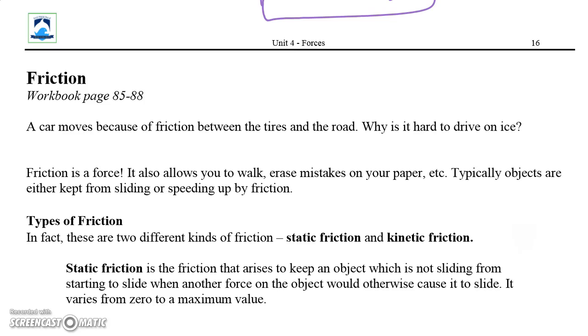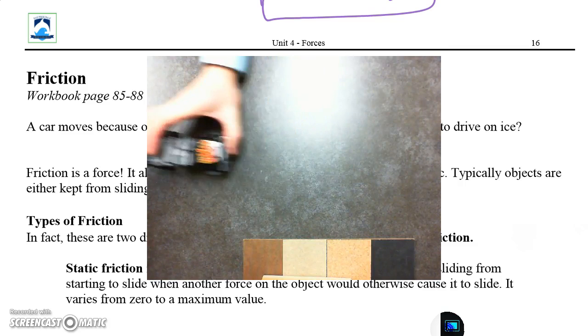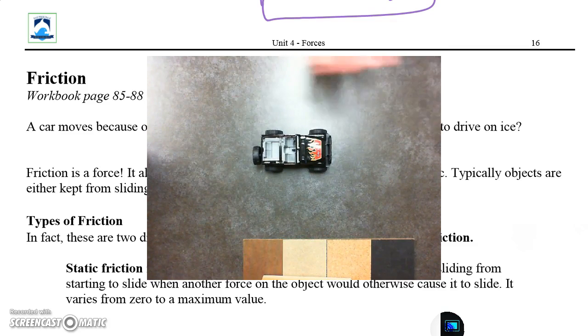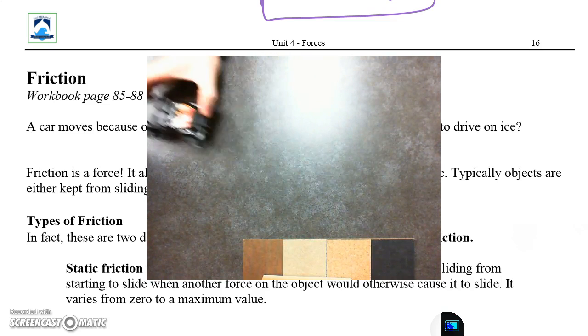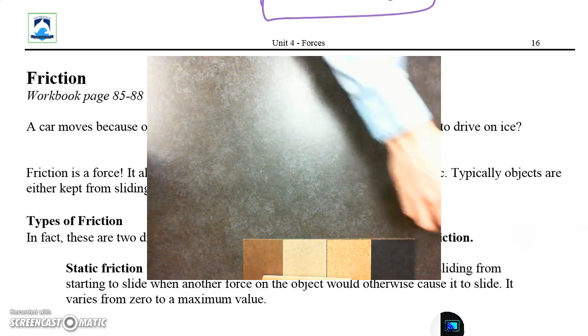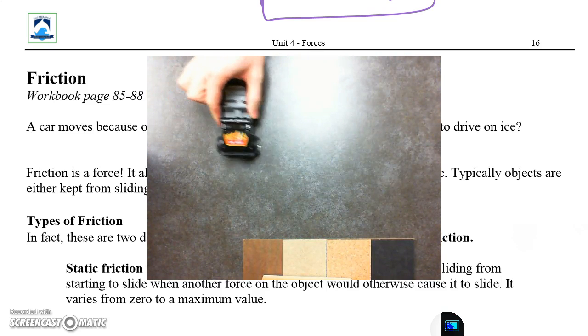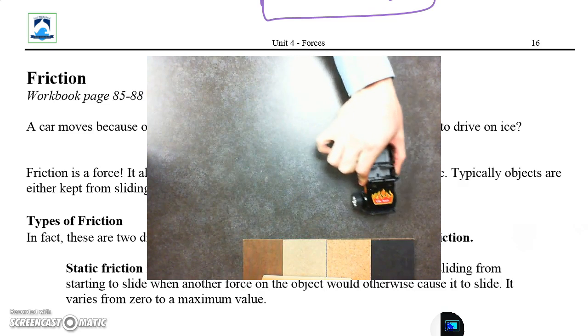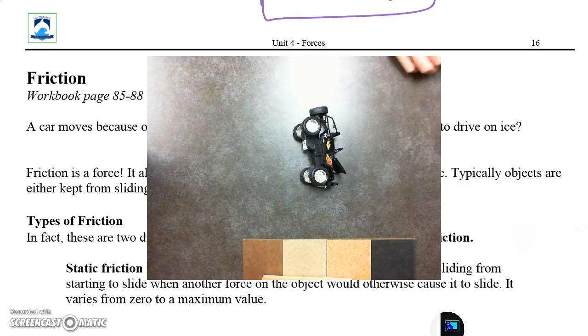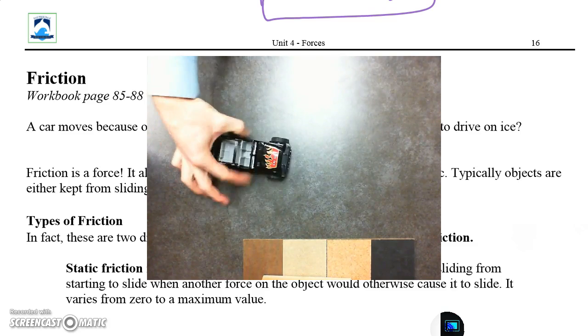So the question is, why is it hard to drive on ice? Well, between tires and road, there's a certain amount of friction. When we're driving on ice, that changes. Normally, if we're driving, friction slows us down, we come to a stop, and we're all happy. On ice, we'll either keep going because we just can't slow down fast enough, or the wheels lock up and we start to skid, and then we have a lot less control and we can end up flipping over, and that's just not a good thing to do when you're driving.